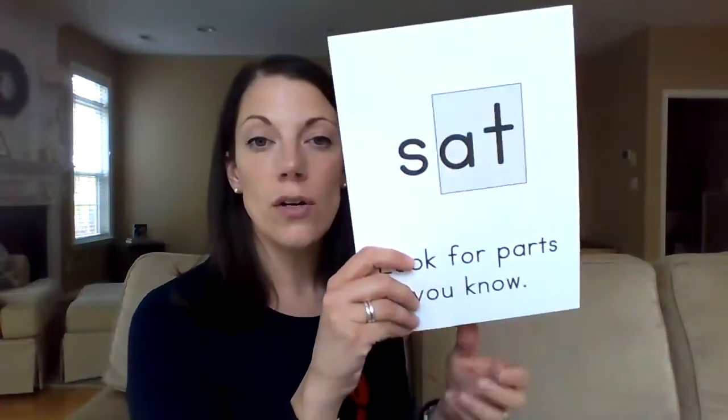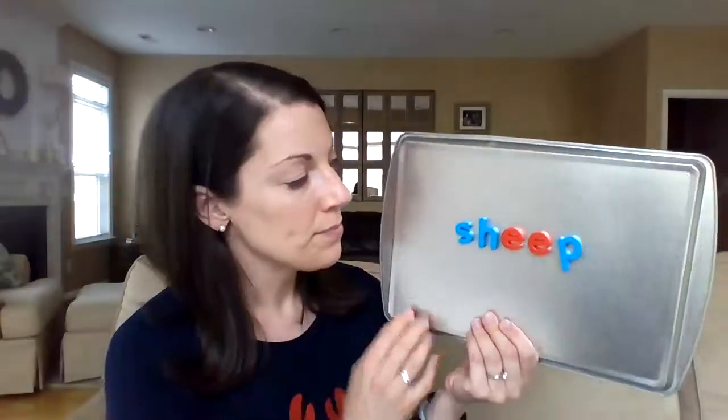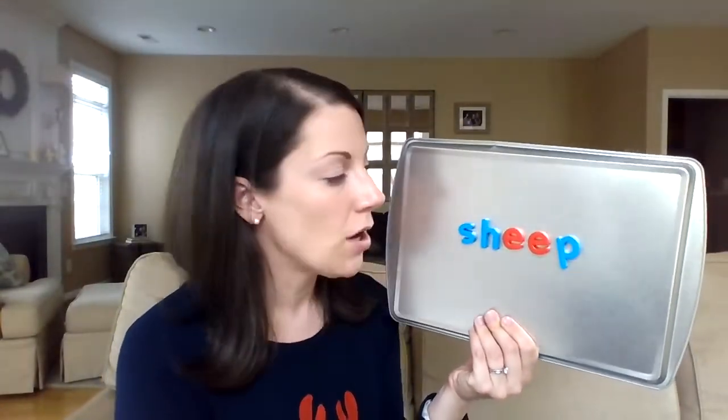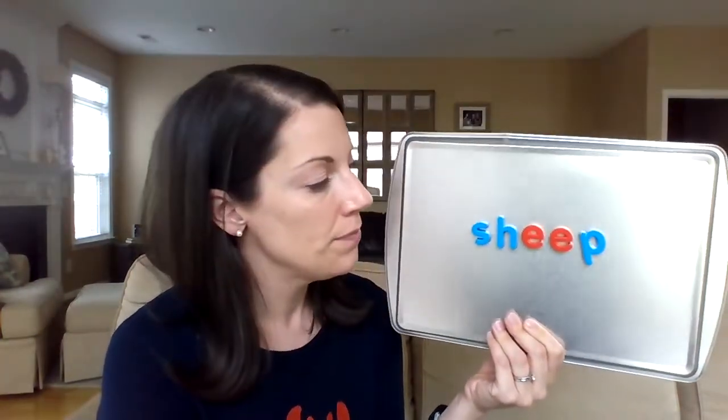Yesterday, we talked about a new word solving strategy called Look for Parts You Know. And remember, we're looking for chunks or parts of a word that we might already know that can help us word solve. And yesterday, we talked about OR saying or in k, orn, or h, orn, horn. And today, we're going to use that knowledge to try to figure out this word. Okay, this word's going to show up a couple times in our poem. And I see a part that I know. I want you to think if you see a part of this word that you already know.